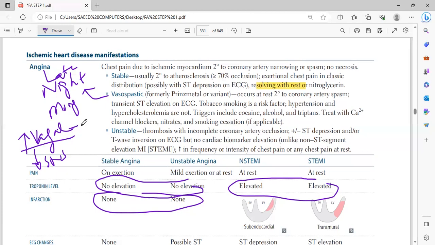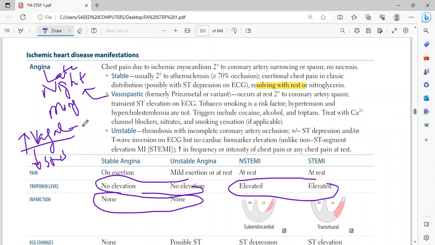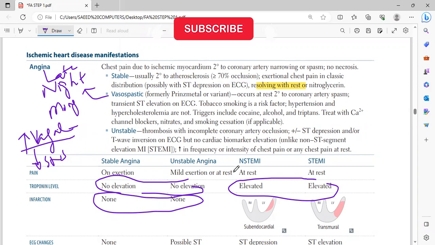If you know the drugs for angina, the drug of choice is the beta blocker, the second is a calcium channel blocker, and the third is nitrates. Here you are not giving a beta blocker. Very important point: you will avoid propranolol, because in these patients you have increased vagal tone, and when you give a beta blocker you can have alpha-induced vasoconstriction.